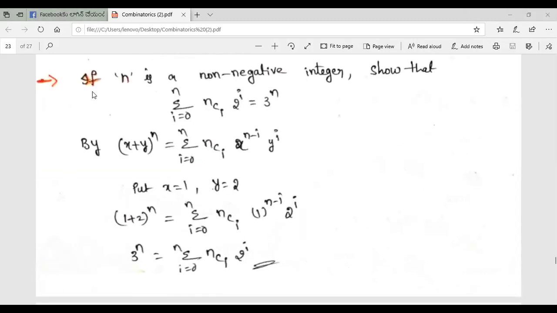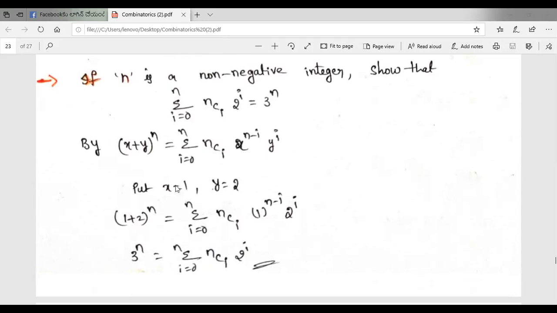Next, in a similar way, if n is a non-negative integer, show that summation i is equal to 0 to n, nCi 2 power i is equal to 3 power n. So the (x plus y) whole power n value is equal to 3 power n. Here we have nCi 2 power i. Now we take x is equal to 1, y is equal to 2. So 3 can be written as 1 plus 2, so (1 plus 2) whole power n.